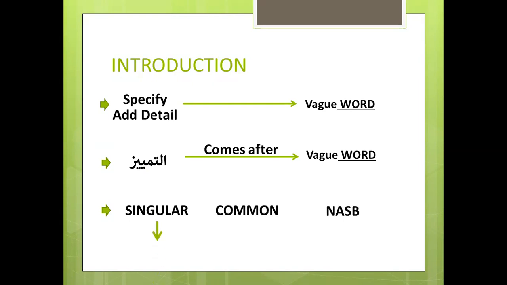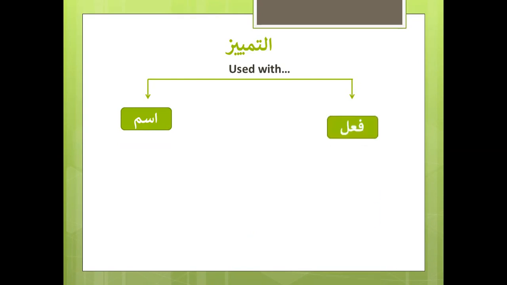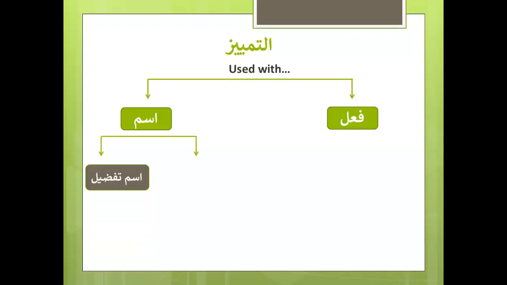And I'm going to be referring to it as 1CN. This is a short form that I would be using a lot in the number chapter. 1CN: singular, common, nasab. Now, let's see how many types of tamyiz we have, like in how many situations we can use tamyiz. It can be used with an ism, it can be used with a fail. In ism, we've got two situations: ism tafdeel, and al-adad, which is number. And for the number, I've just written for clarification, 11 onwards.